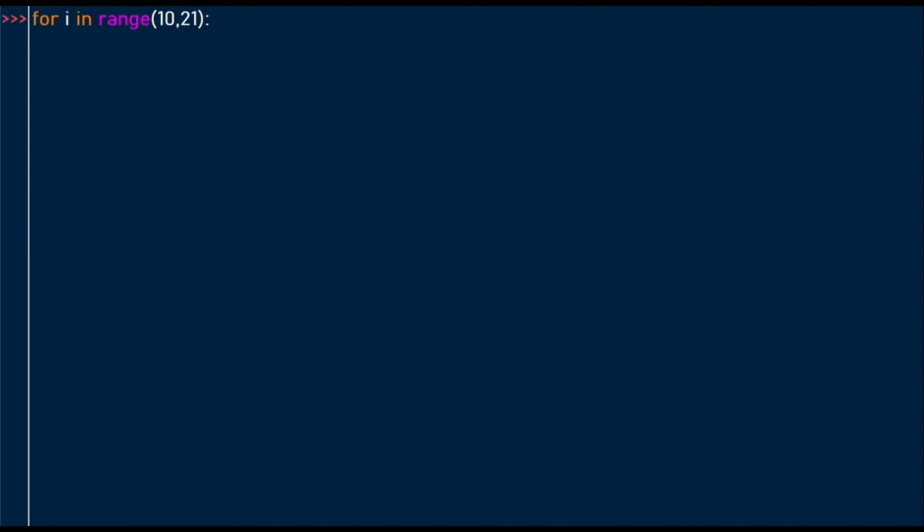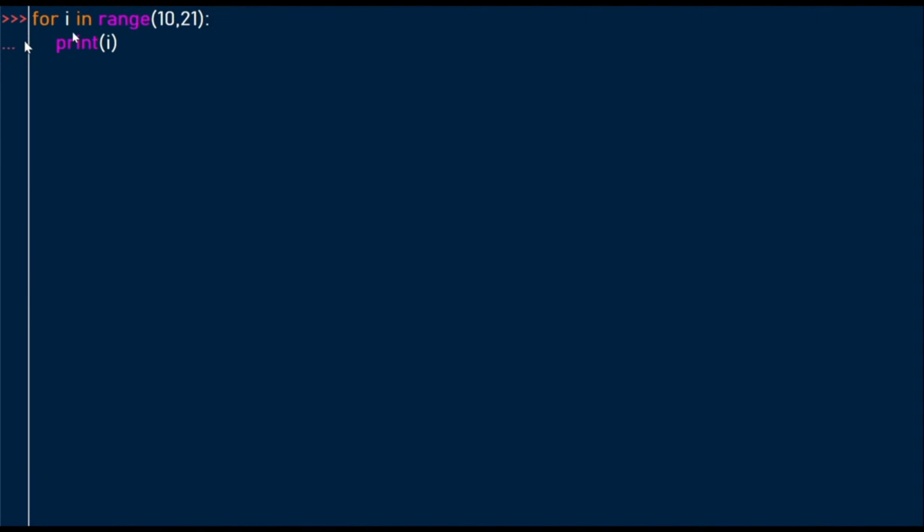Here is another example of using the range method. In this case, we have a range of values. We want to print some values from 10 to 20. When you define your range as such, we don't include the last value. So we start from 10 and end at 20. Let's run some code so that we see what happens when we use the range method in this manner.